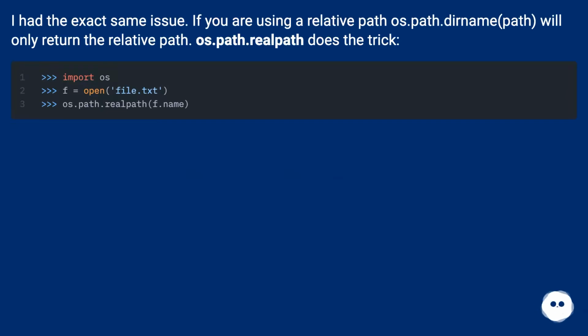I had the exact same issue. If you are using a relative path, os.path.dirname(path) will only return the relative path. os.path.realpath does the trick.